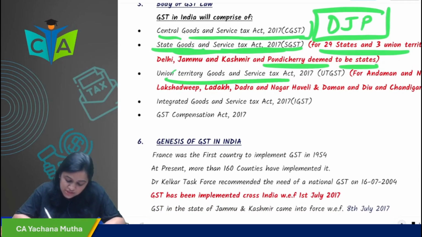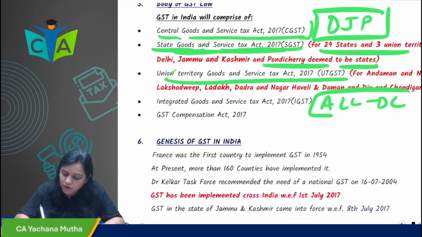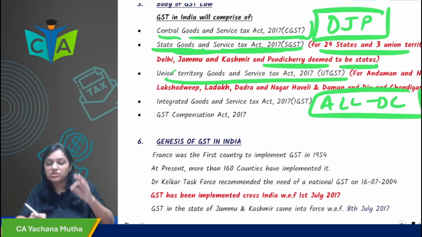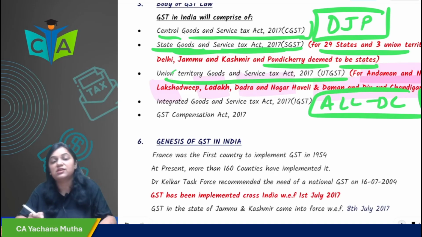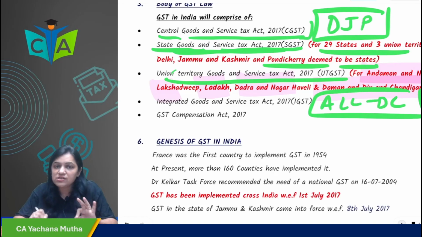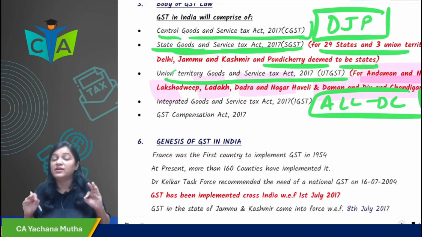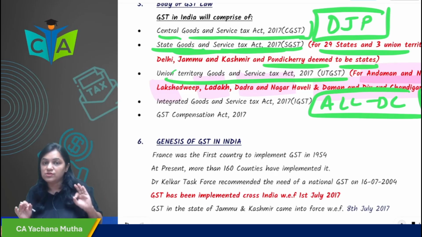And then the UTGST Act 2017 for all dash DC. You remember the memory technique, all dash DC. What is all dash DC? A stands for Andaman Nicobar, L stands for Lakshadweep, L stands for Ladakh, D stands for Dadra Nagar Haveli and Daman and Diu, and C stands for Chandigarh. All dash DC. For them, the tax law which has come is the UTGST Act 2017.